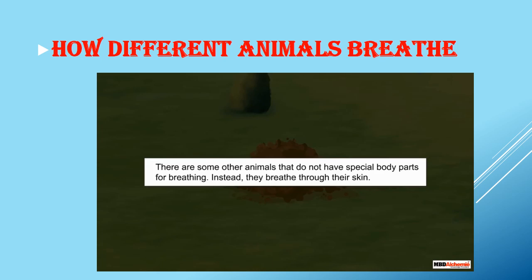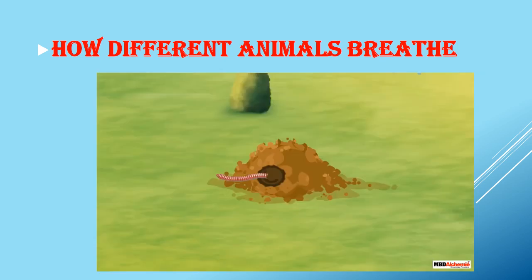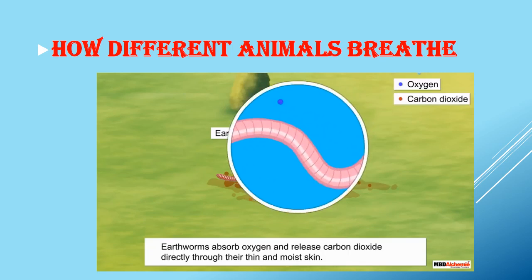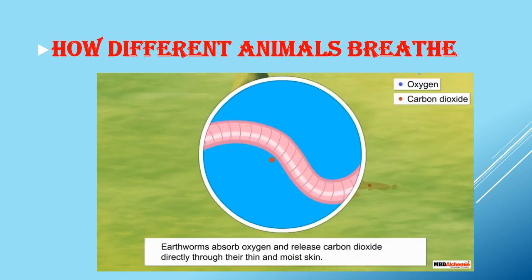Now, there are some other animals that do not have special body parts for breathing. Instead, they breathe through their skin. For example, an earthworm. Earthworms absorb oxygen and release carbon dioxide directly through their thin and moist skin.